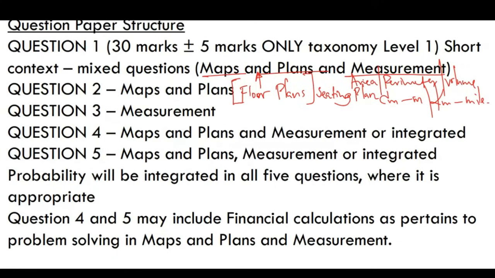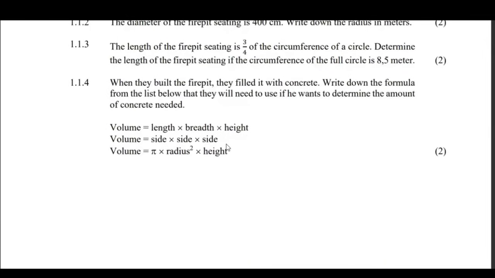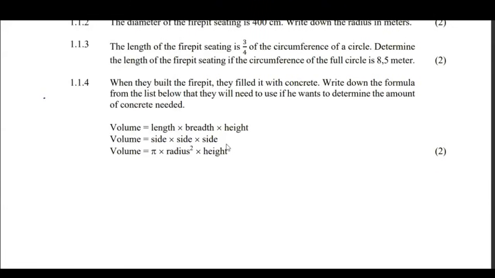Then when you look at measurements, you should come knowing these formulas, because we expect them to be off head. These formulas are supposed to be off head. All right. Volume. Now this is for a rectangular prism.